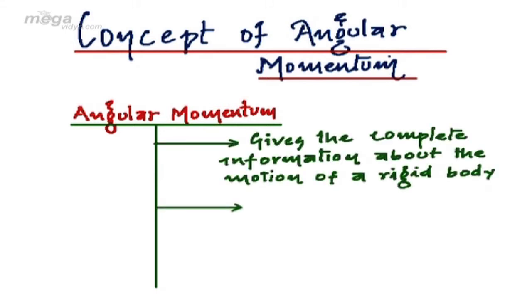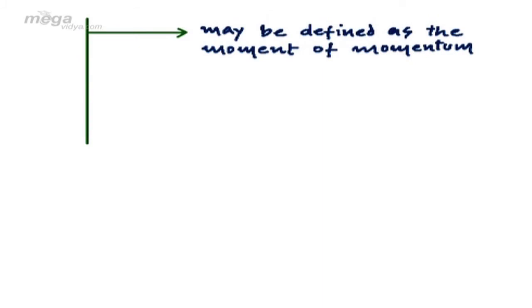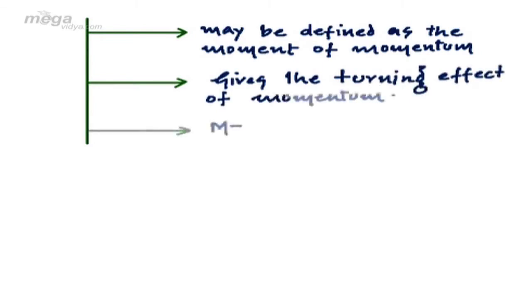Like momentum, angular momentum may be defined as the angular velocity possessed by any rigid body due to the application of external torque on it. It may also be defined as the moment of momentum. It gives the turning effect of momentum.